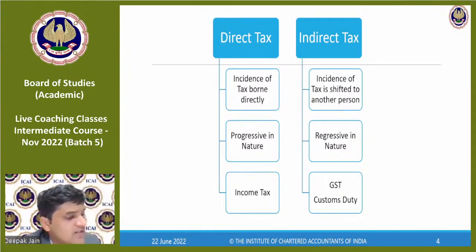If a seller sells above MRP, will it be treated as a tax for him? First of all, we have a restriction saying that you cannot sell goods above MRP. MRP includes taxation, so you cannot sell anything above MRP.